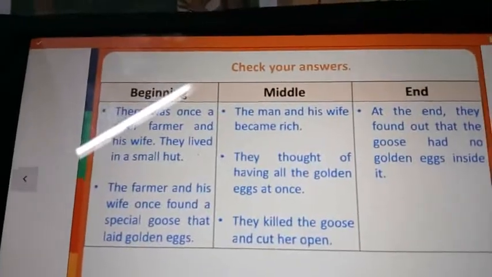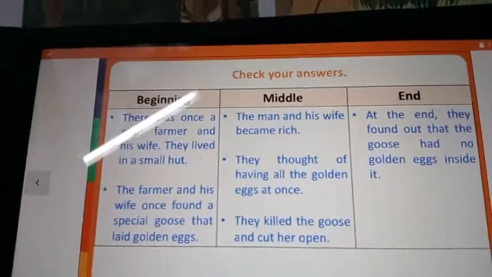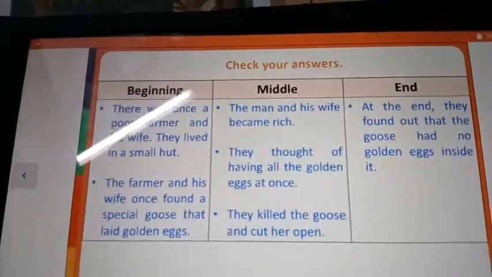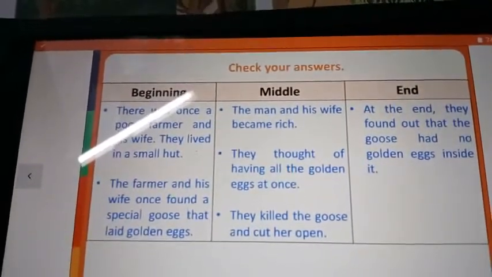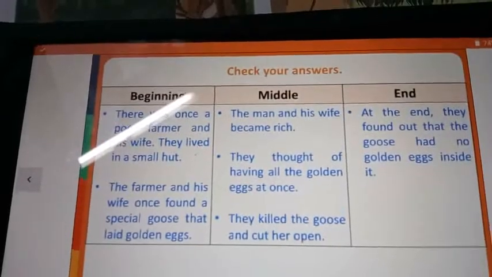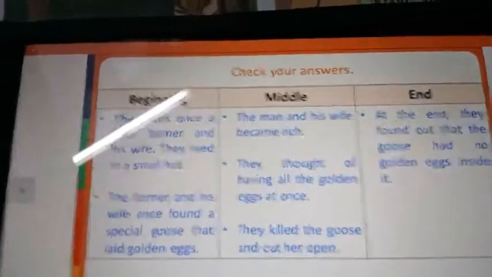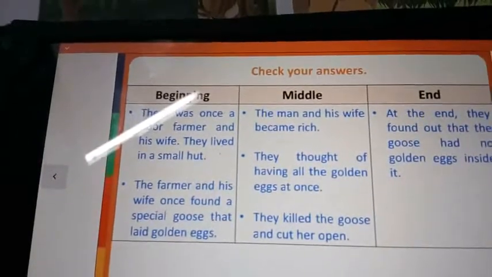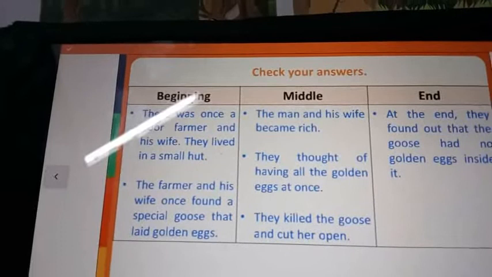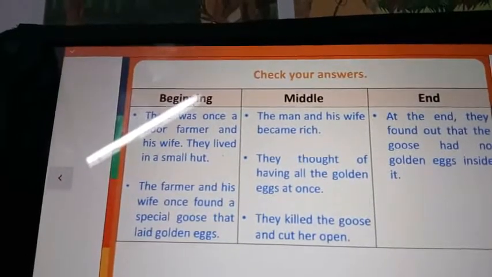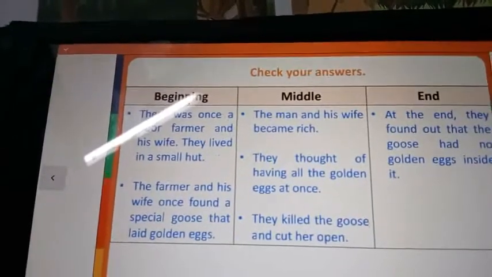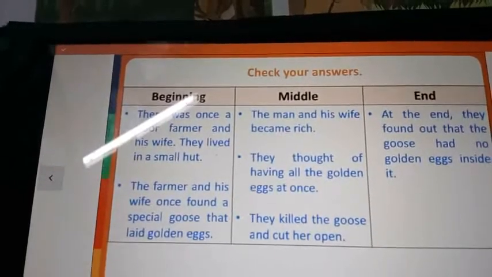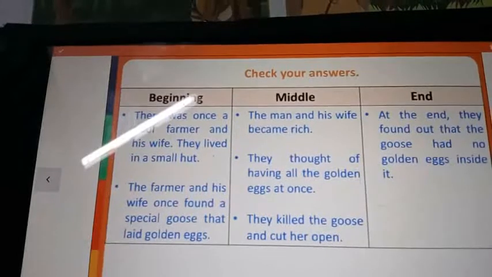First, we have to think about the events: beginning, middle, and end. Okay. Put the events of the story in correct order. After that, we have to write like this: beginning, middle, and end. There was once a poor farmer and his wife. They lived in a small hut. The farmer and his wife found a special goose that laid golden eggs. This is the beginning of the story.